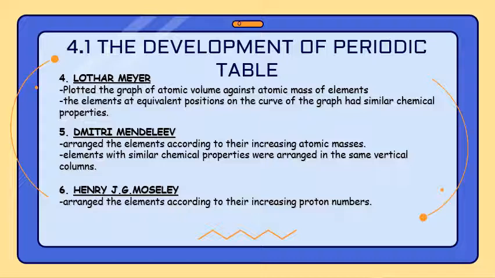Okay, the fourth is Lothar Meyer. He plotted the graph of atomic volume against atomic mass of elements. The elements at equivalent positions on the curve of the graph had similar chemical properties.